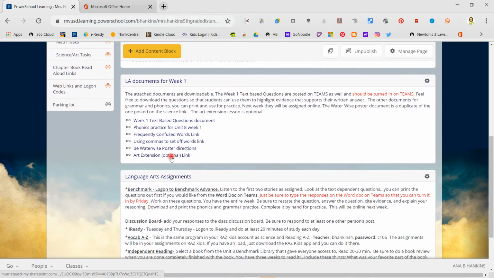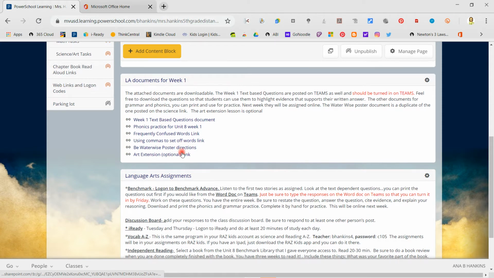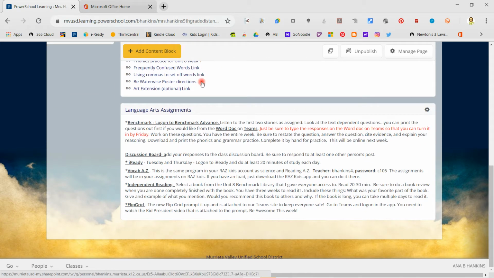There's some more things for some more documents. Like I said, these are optional this week. Next week they will be part of your assignment. There's the WaterWise poster directions, but that's also posted in the art link. Again, here are all of your assignments for this week.